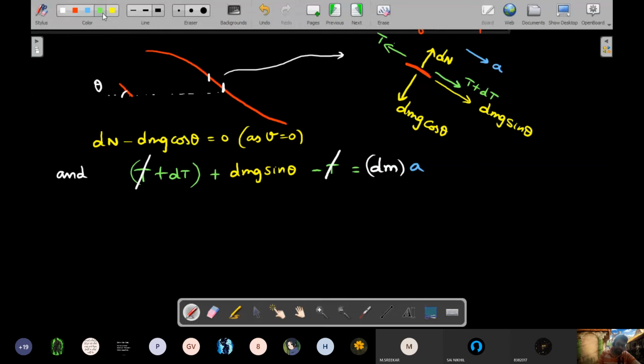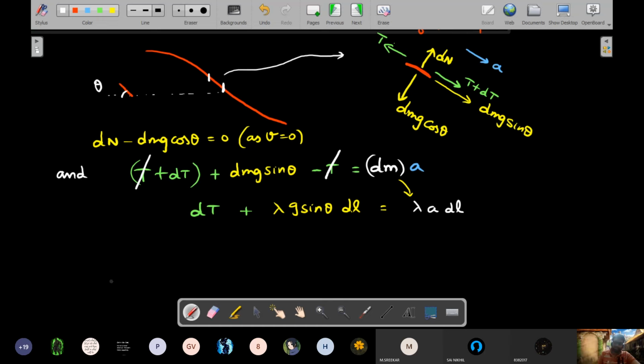Let me rearrange again. dT plus, this is the important part, dm is lambda into dl into g sine theta. So I'll write lambda g sine theta first and then write dl. Maybe I'll try to integrate. This should be equal to, now what is this number? Well, that usual lambda into dl into a.